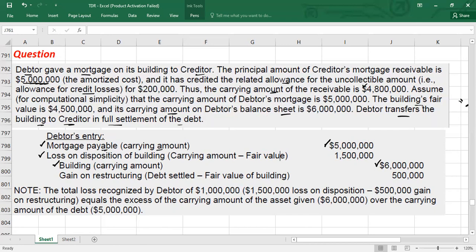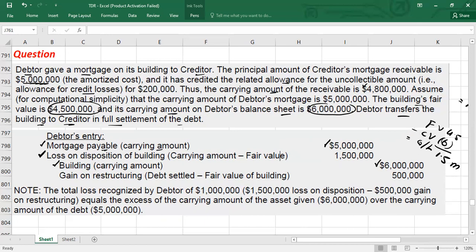it's simply the difference of fair value, which is 4.5 million, and the carrying value, which is 6 million. Okay, it means fair value is less than carrying value. I told you guys, if you take fair value minus carrying value, this will be a gain or loss. If the answer is positive, this will be a gain. If it is negative, this will be a loss. So here fair value is how much? We have 4.5 million, and carrying value we have here 6 million, and you can see the amount is negative. Okay, so it means 1.5 million we have a loss. So this is what we will debit, the loss on disposition of building.